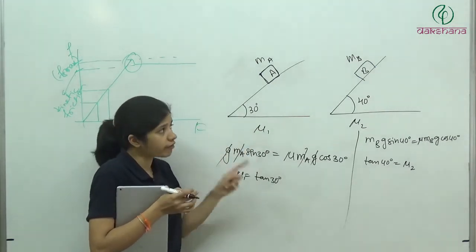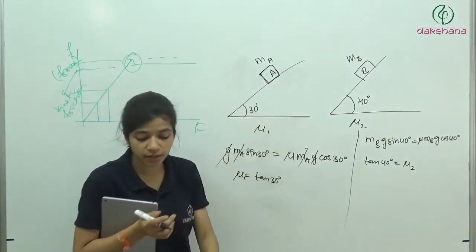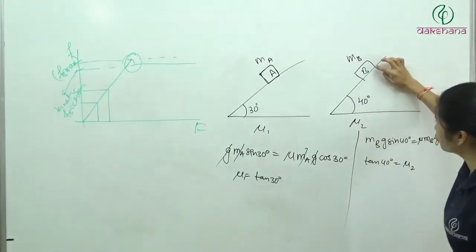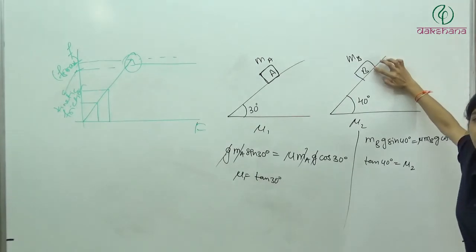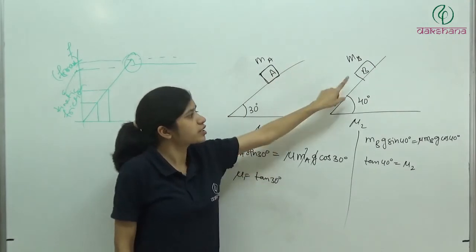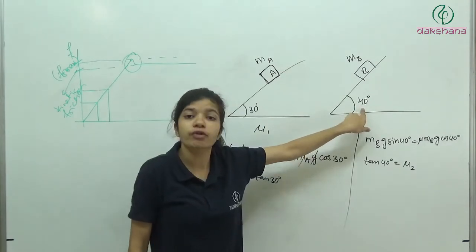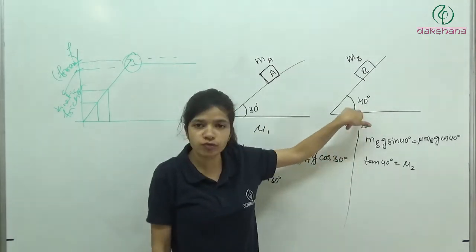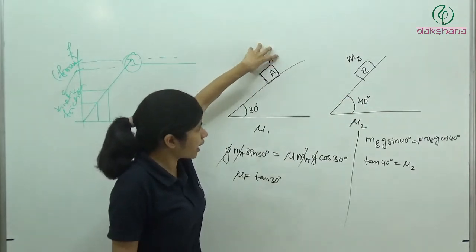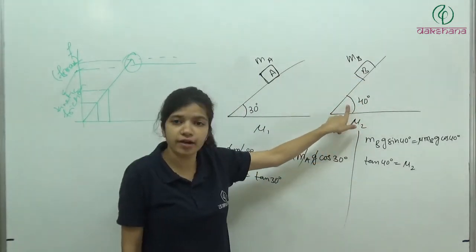So basically, when you changed the block from A to B, what has changed is mu. The mu functioning between these two surfaces has changed. Definitely the material of this block and the material of the other block is different. That's why mu has changed, because of which the angle of repose has changed, and now the angle of repose is 40. Now even if you keep a mass equal to Ma, but of this material, then also we are going to get sliding at an angle of 40 degree.